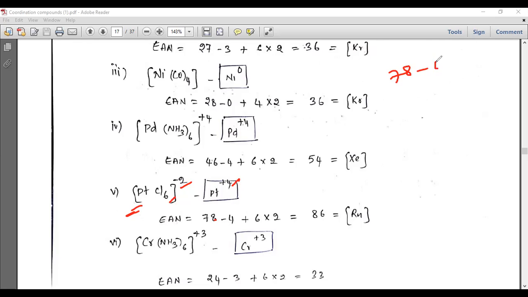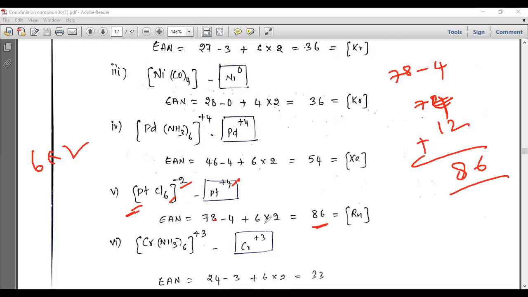+4 is the oxidation state, so if you remove 4, you will get only 74. To 74 how many do you add again? 6 ligands are there, again 6 into 2, 12 electrons to add. So again you will get 86, which is more stable. So this is also more stable. So it is getting stabilized. It will not take more than this, and not less than this.